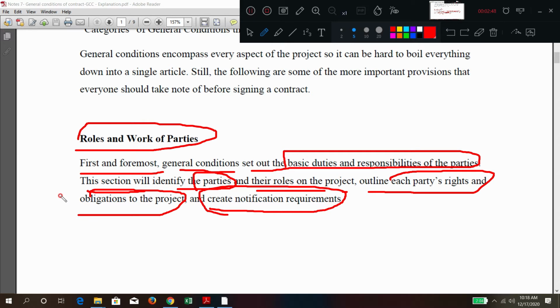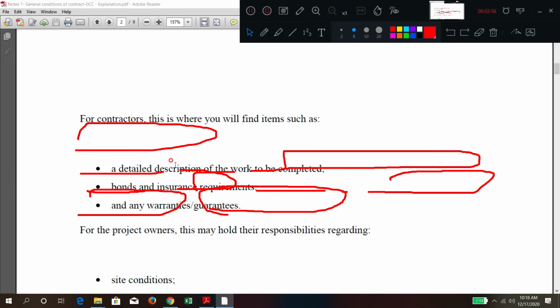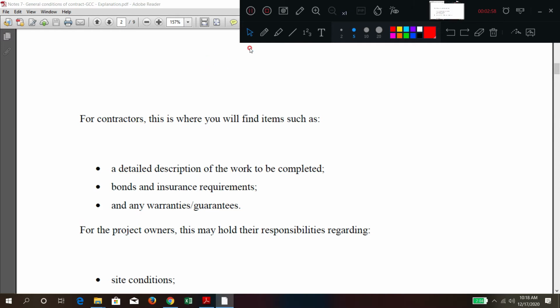In short, the contractor's responsibilities and duties, the client's responsibilities and duties, everything is mentioned here. So from the contractor side, what are the clauses we are going to see in a contract document?